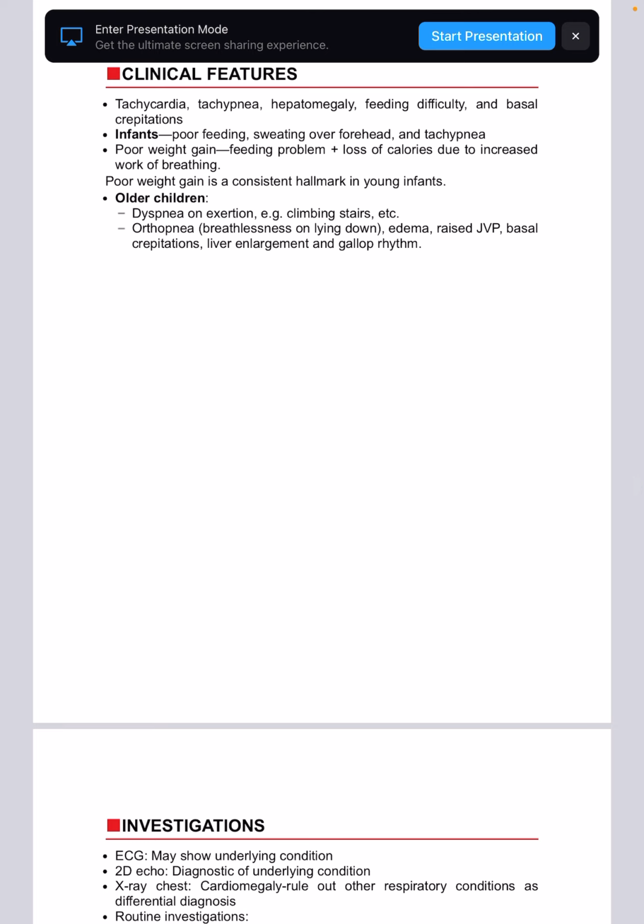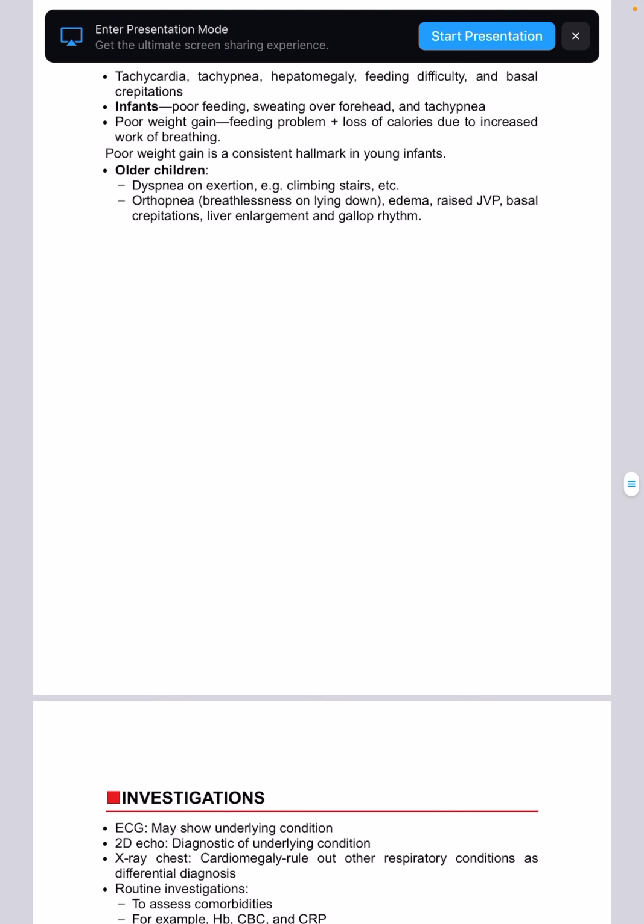In older children there will be dyspnea on exertion, and there will be orthopnea, breathlessness on lying down, edema, raised JVP, basal crepitations, liver enlargement, and gallop rhythm.